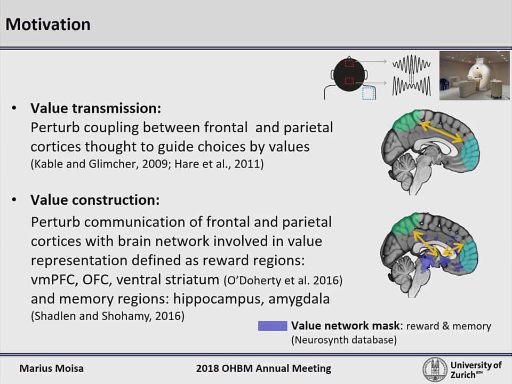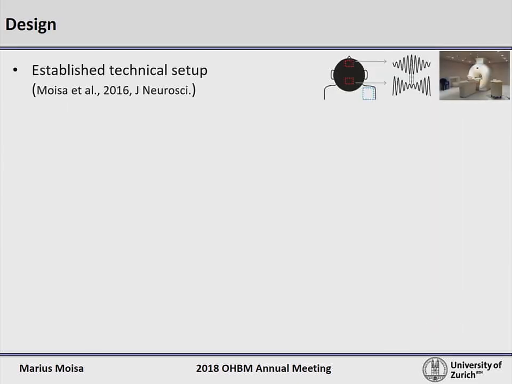If this hypothesis is true, then we expect that antiphase TACS will disrupt the value representation in these subcortical valuation regions. Furthermore, we expect that antiphase TACS will disrupt the connectivity between these subcortical valuation regions and the two stimulated frontal and parietal areas. In order to test this, we combine online TACS with fMRI by means of an already established technical setup.